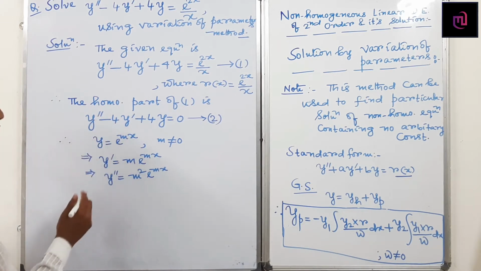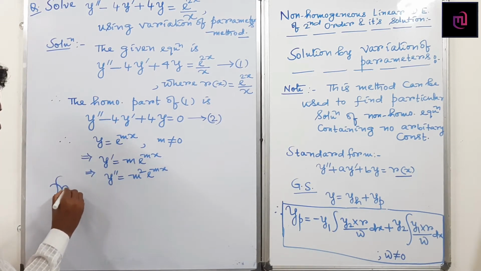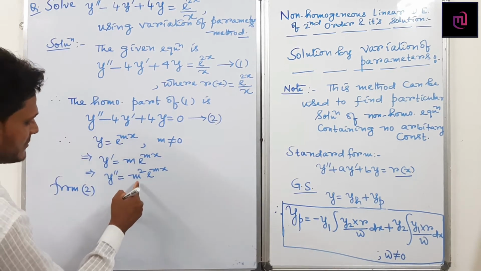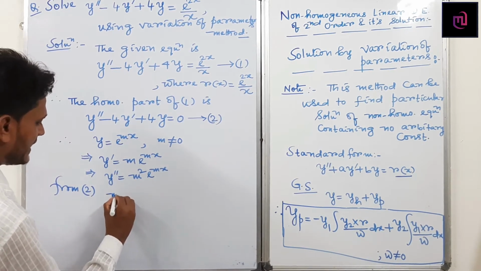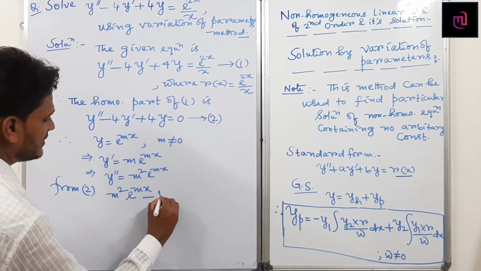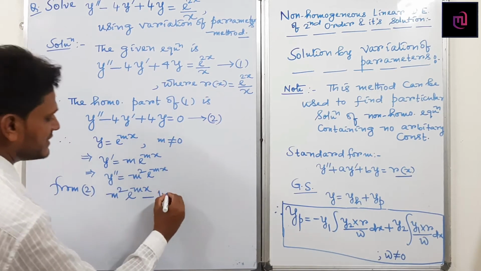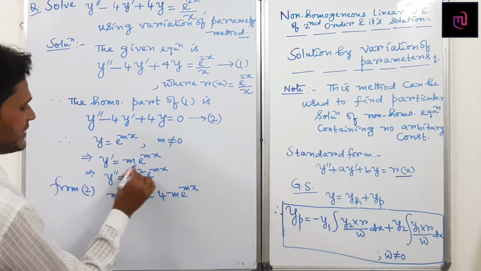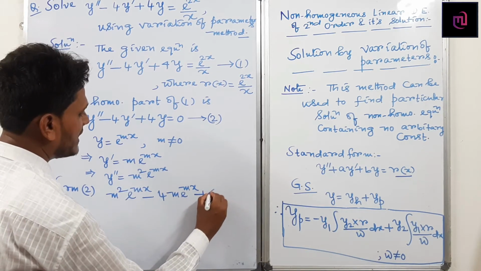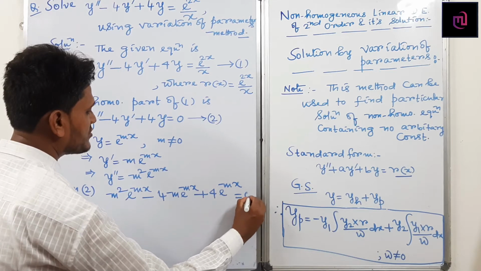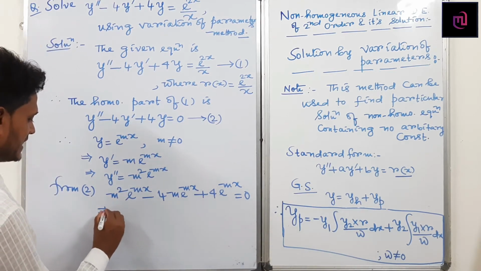So replacing the values from 2, y double dash means m square into e to the power mx. So can I write m square e to the power mx minus 4 into y dashed, that means m into e to the power mx. Here I have written y double dash minus 4 y dashed plus 4y equals to how much? Equals to 0. So can I write this line?